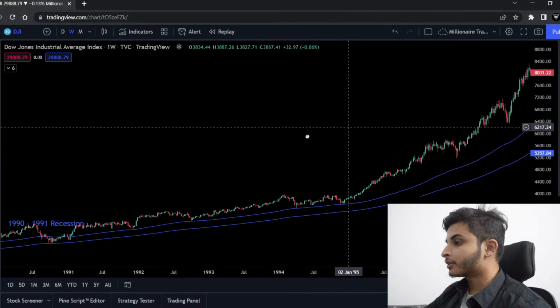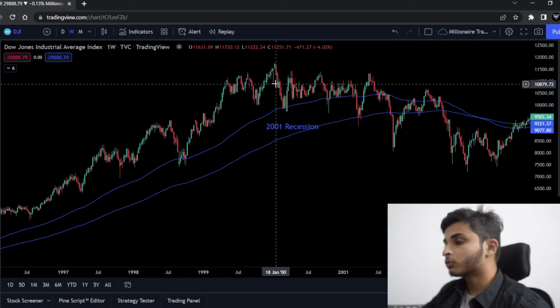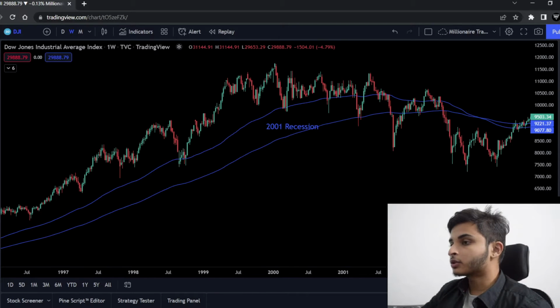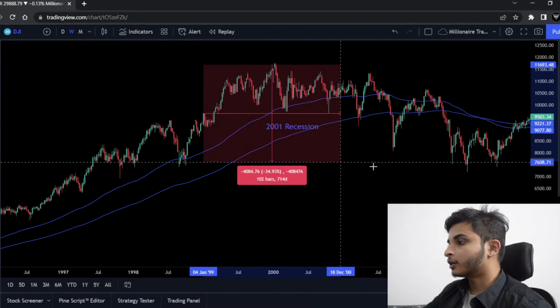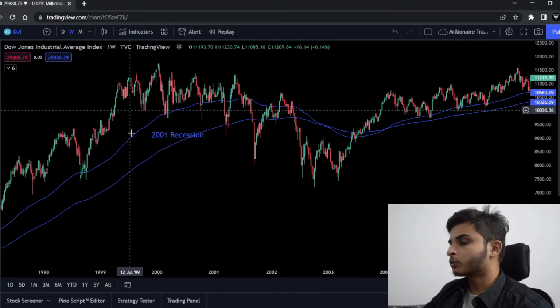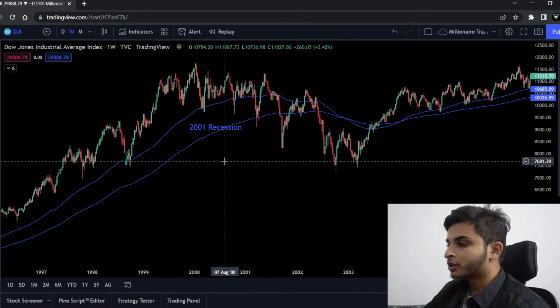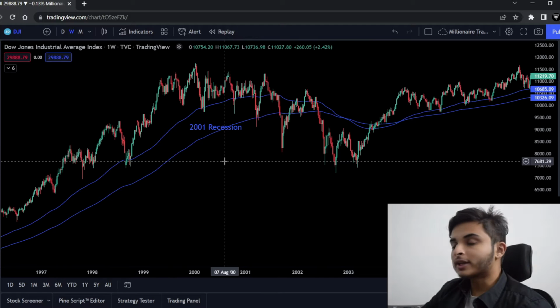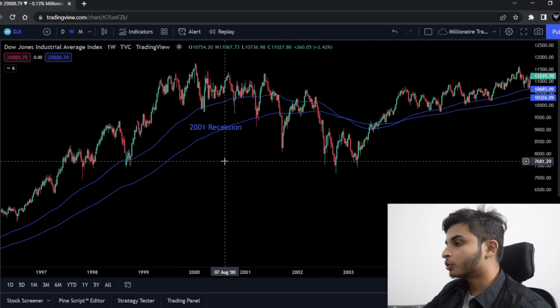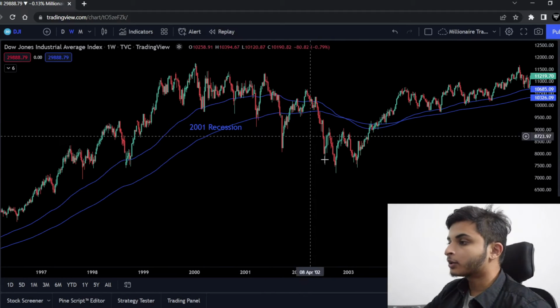Finally, the next recession we saw was in the year 2001, right? So 2001 was not just a normal recession, but it was a dot-com bubble, so it is much more than a recession. And यहाँ पे आप देख सकते हो market collapsed and it lost almost 38% of its value. And this is what you know as the dot-com bubble. तो मैंने previous video भी बोला था, during normal recessions, the market tries to take support from the 200 moving average. But during extreme bubbles and huge crashes, the market tries to break the 200 moving average.